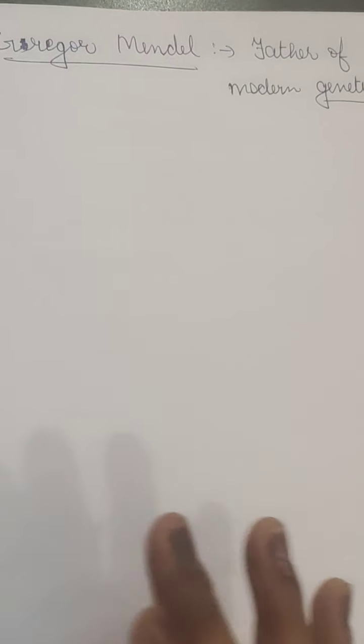Now we will be learning new words in this chapter, and I will tell you all the new words before I go deep into the topic. So this is just an introductory lecture today. There are a lot of new words which you will be learning. So we have learned about heredity and variation, two new things today. Next we'll be learning about chromosomes and genes, which you already know about. Then we'll be learning about dominant genes, recessive genes, genotype, phenotype, everything. So that will be done in another lecture.